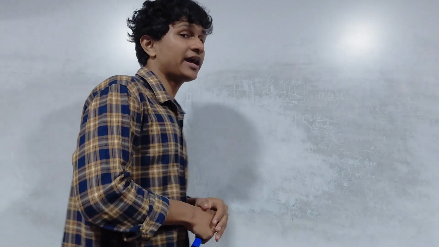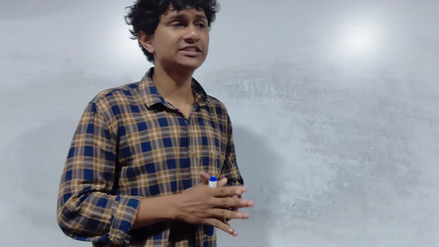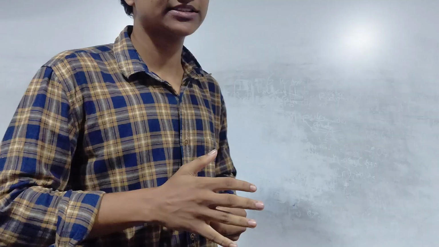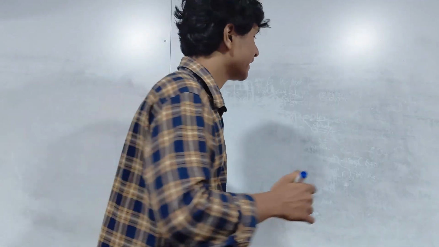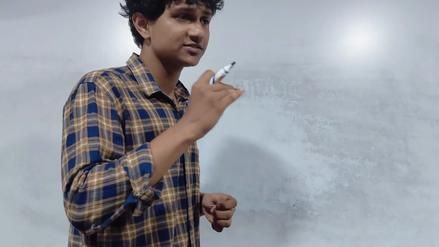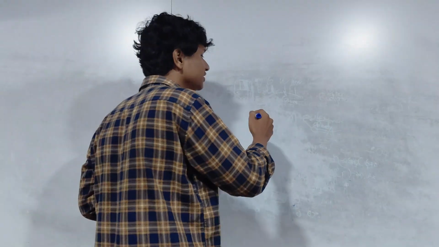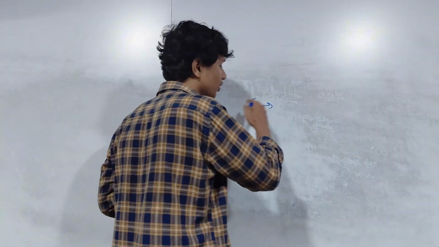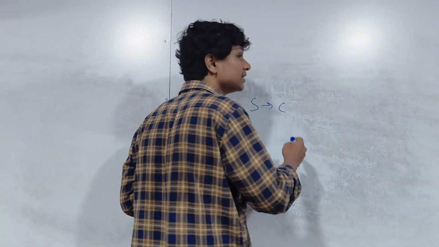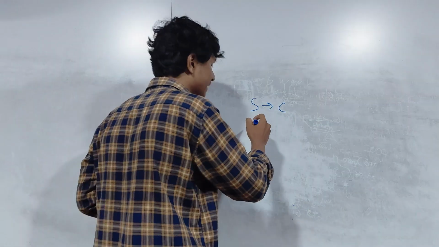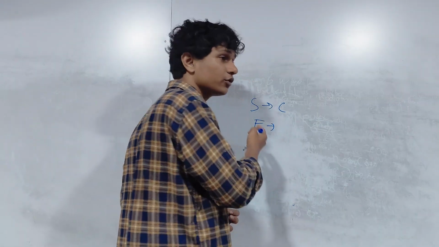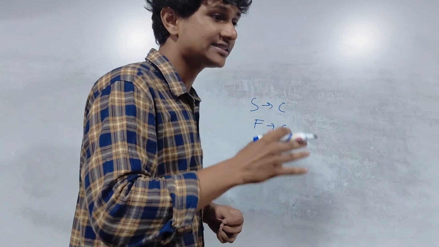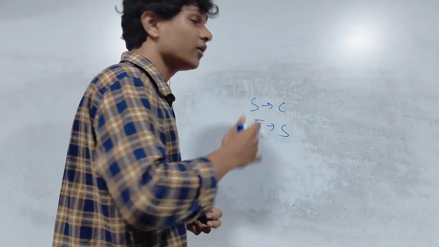Hello guys, so I am planning to do a super revision series in which I'll be covering 6 years of papers within the span of the next 6 weeks, and I guarantee you that I can upgrade your results in just this 1.5 months. I can guarantee you to upgrade your results one level higher from which you were in. Now let's say you are at an S pass, I can guarantee you a C pass. If you are at an F pass, if you are going to fail, I can guarantee you will get an S if you follow along with my 6-year past paper series and also work with me.